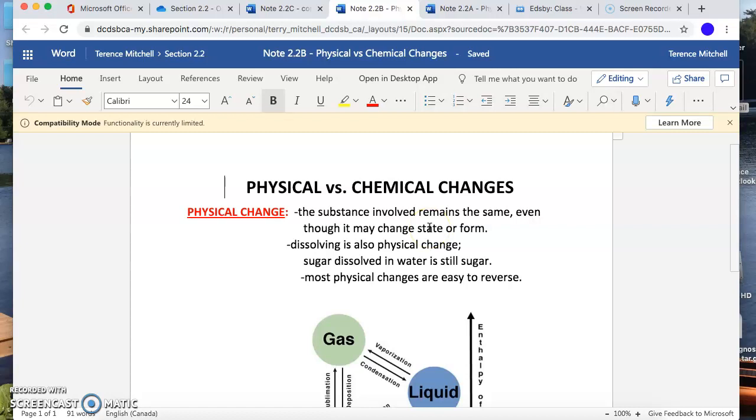If I melt ice and it turns into water, that's a physical change as well. It's still water molecules. I don't have something different. I don't have a nail. I don't have baking soda. I still have water. It's changed state.